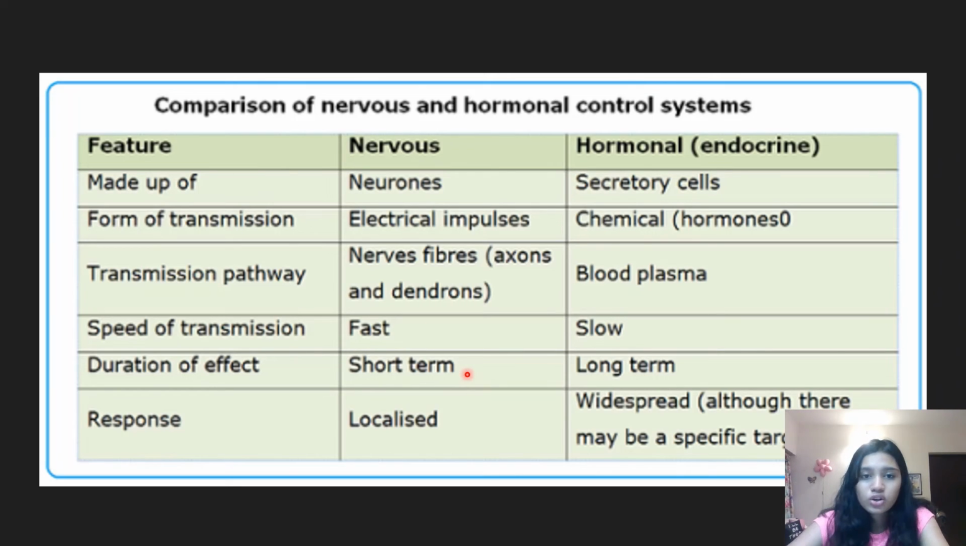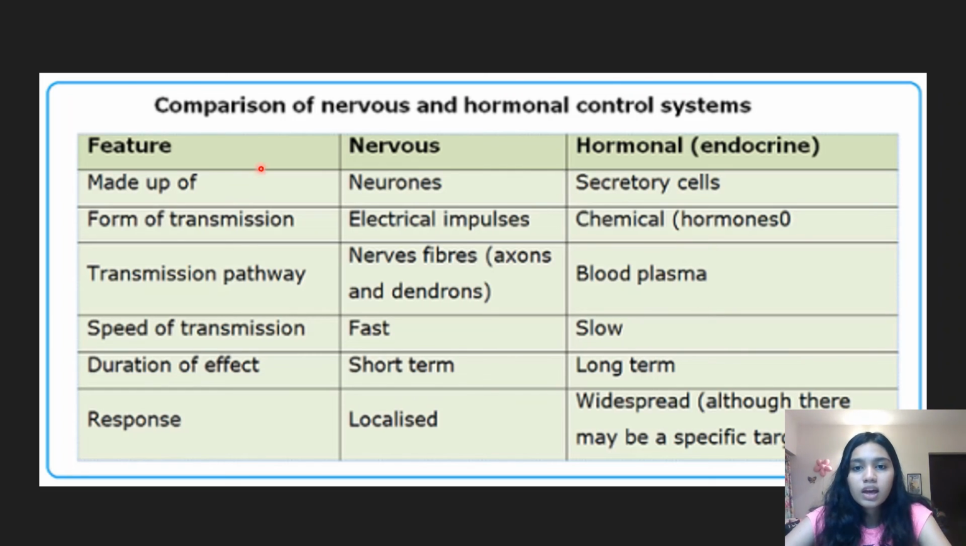Nervous system, however, is a short-term effect. Like if I put down this hairband, that's it. The impulse has been sent and that's it. Whereas in the endocrine system, when adrenaline is released, I'm gonna feel that heartbeat going fast for quite some time. It's a long-term effect. The nervous system is localized, okay, whereas in the hormonal system it is widespread, like it's released all over the body, although it may be meant for specific target organs. The spread is like universal throughout your body.